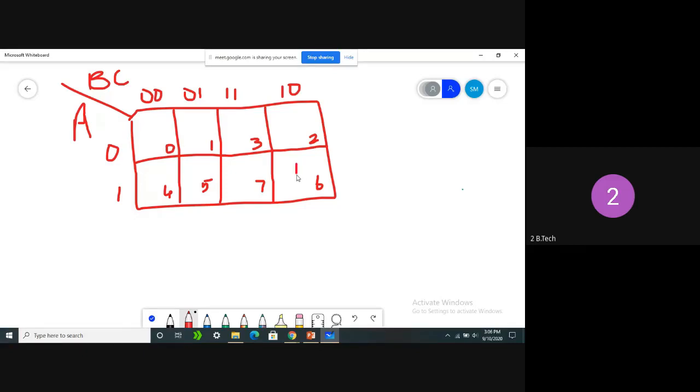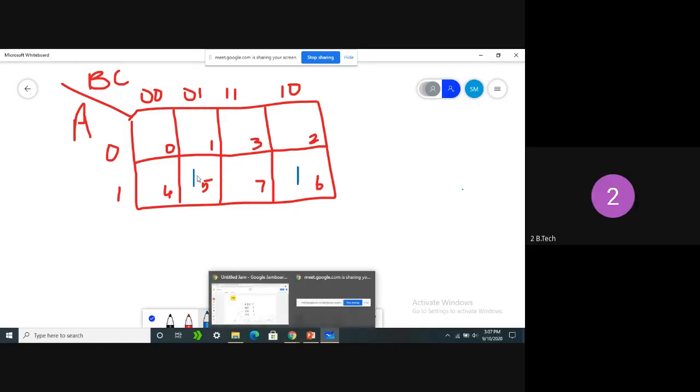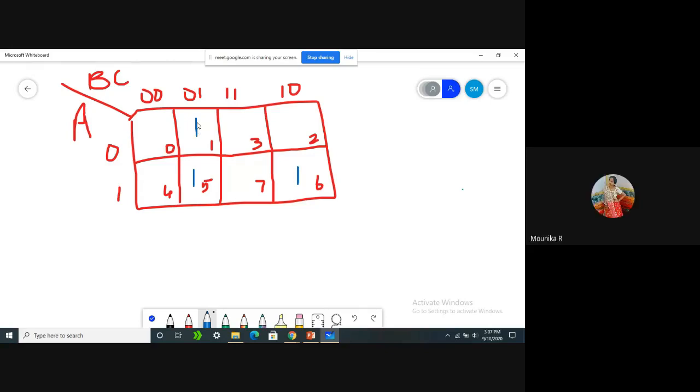Here 6 is also activated, and here 5 is also activated. We can represent them with another color. Here it is 1, here it is 1, and we got this one.